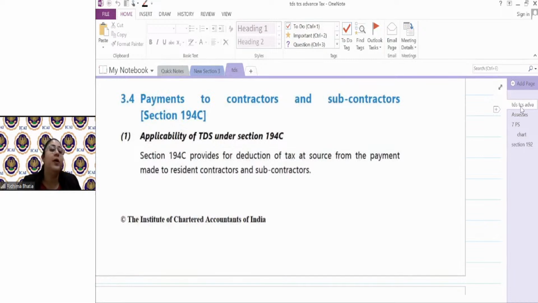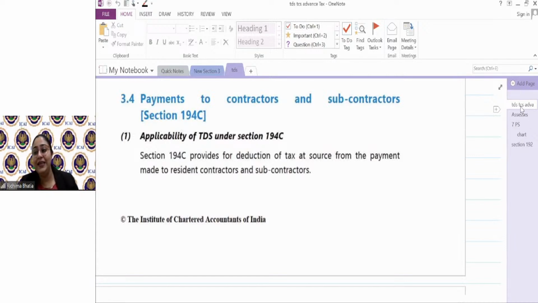Because if you do audit in your articleship, you have to check the TDS provisions. If you do accounting, you should know what a liability is, and why TDS payable becomes a liability and how you deposit it. If you are into income tax practice, you have to do TDS return filing every day. So all in all, it's a very integral part. Plus, it is a very important part of your question paper also.